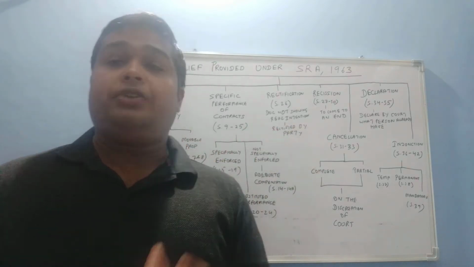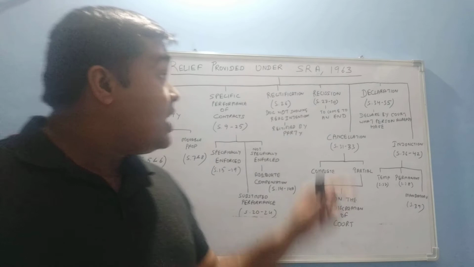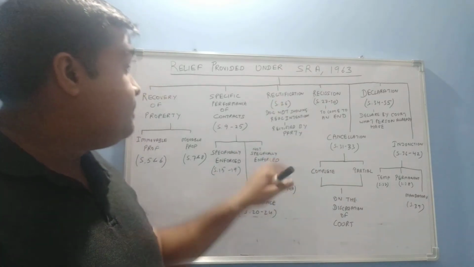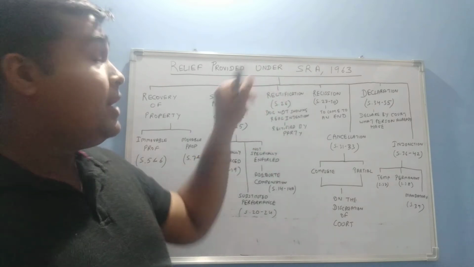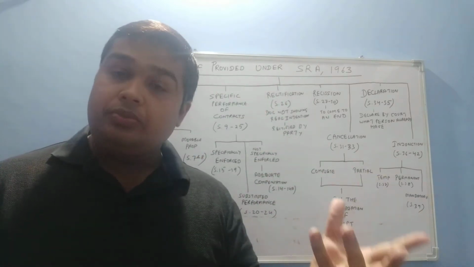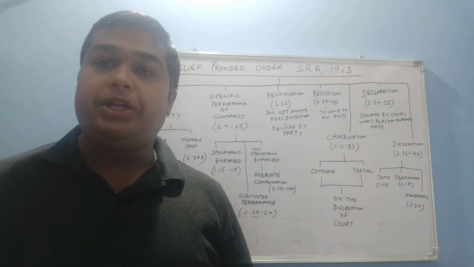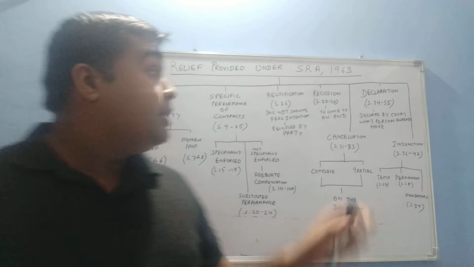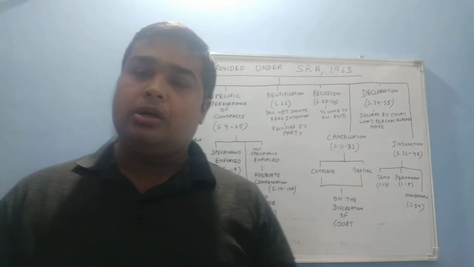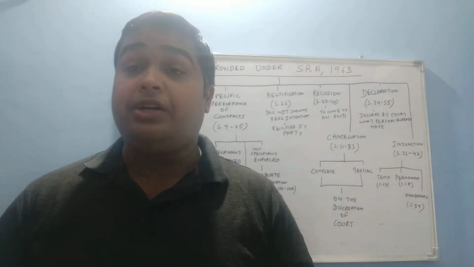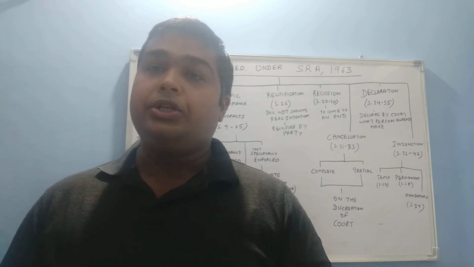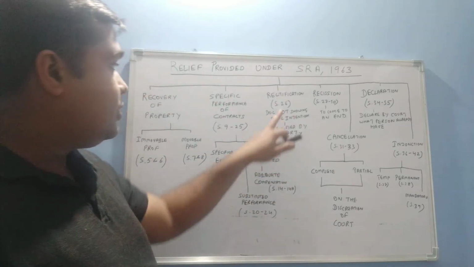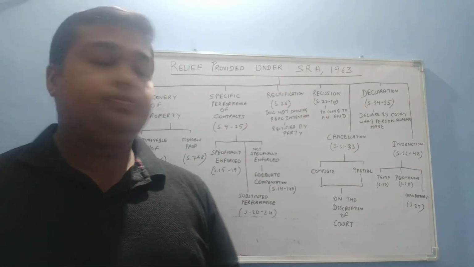If any confusion is there regarding the performance of the contract, then it must be rectified. The case for rectification can be filed by one party in the court of law to clear the intention of the document.